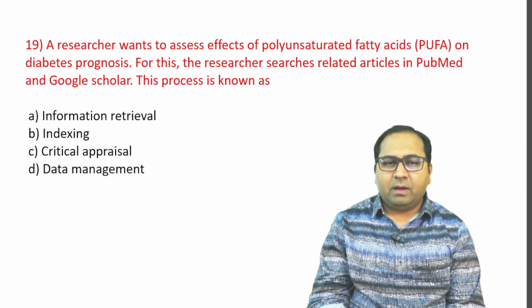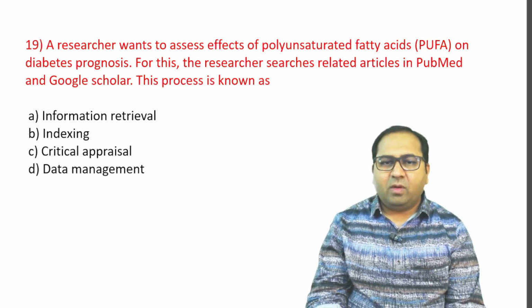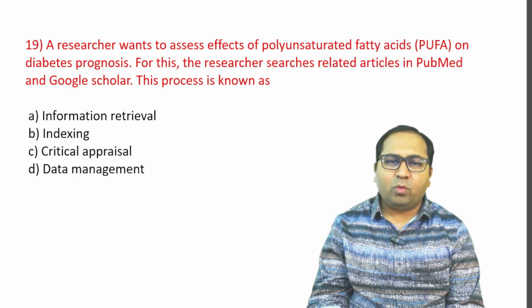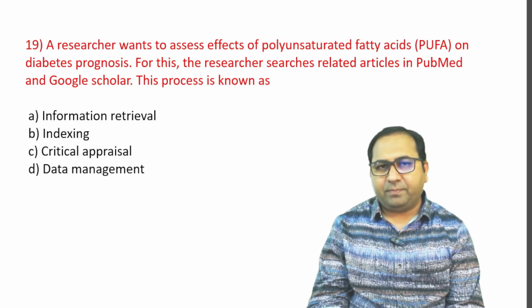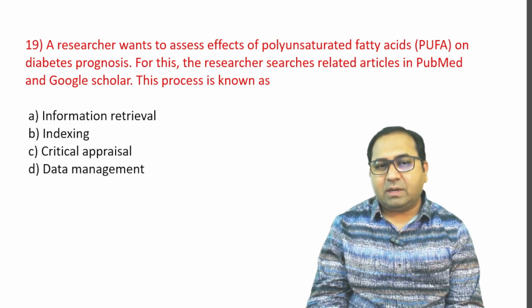Next question. A researcher wants to assess the effects of PUFA on diabetes prognosis. For this, the researcher searches related articles in PubMed and Google Scholar. The process is known as what? Is it A. Information retrieval? Is it B. Indexing? C. Critical appraisal? Or D. Data management?